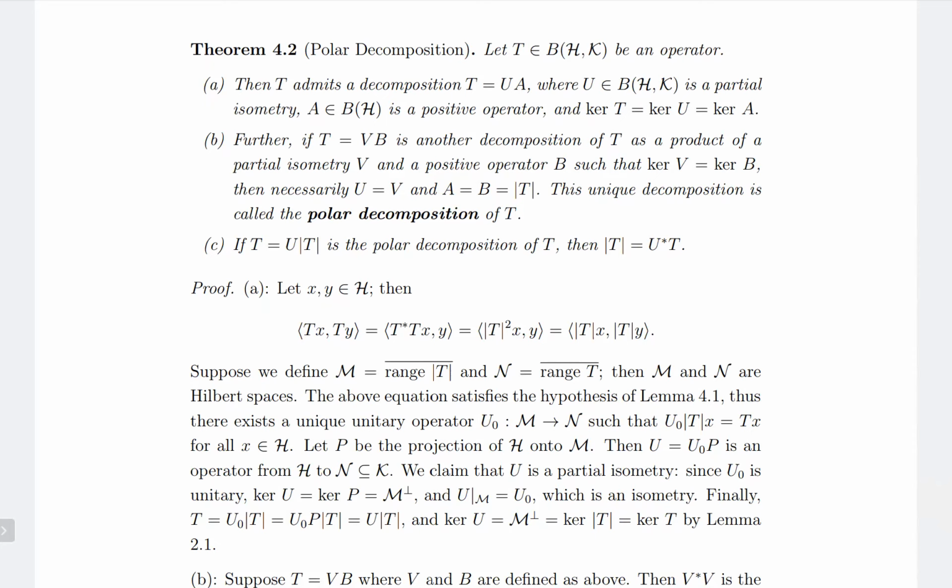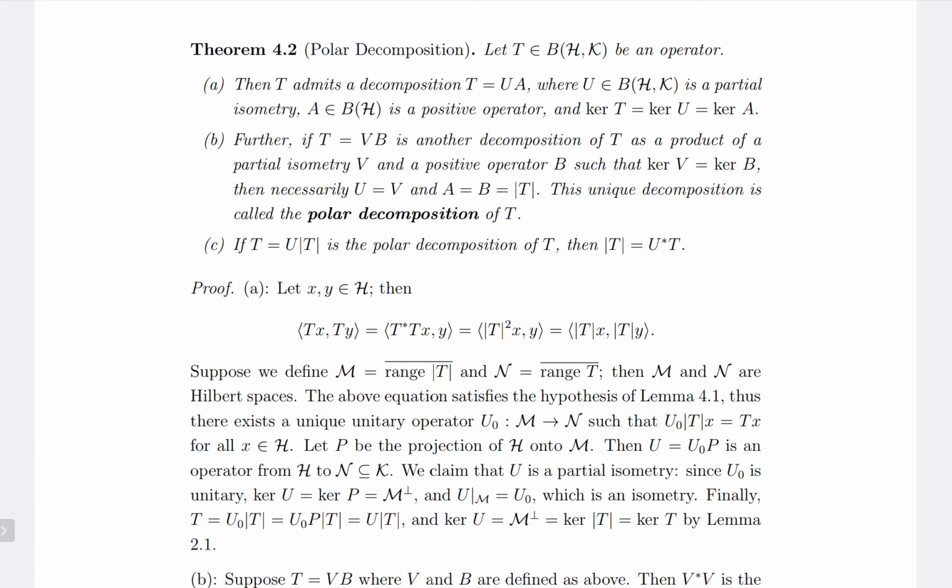And for every element in range of modulus of T, we have the inner product of modulus of Tx comma modulus of Ty equal to the inner product of Tx comma Ty. And so the above equation satisfies the hypothesis of the previous lemma. So there exists a unitary operator U0 from M to N, such that U0 modulus of Tx is equal to Tx for all x in H.